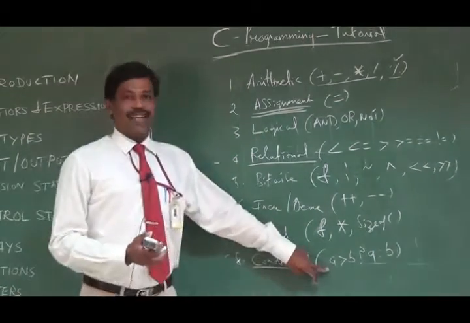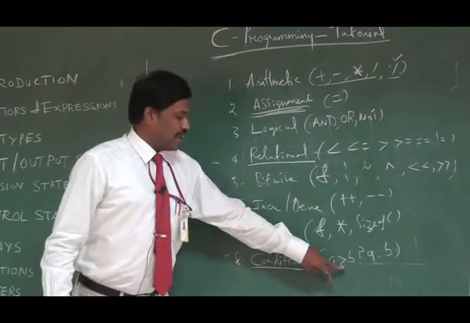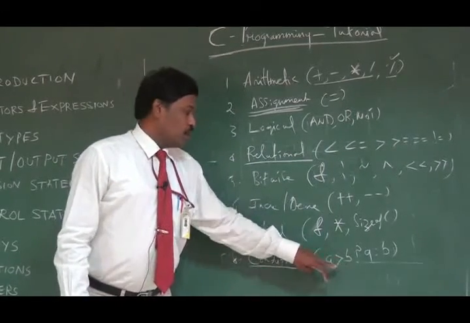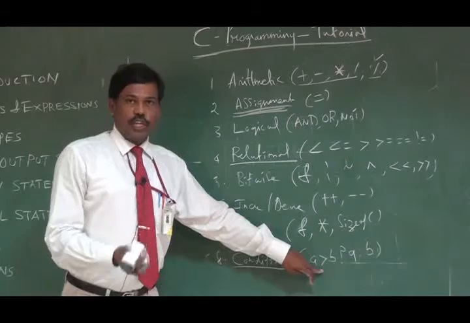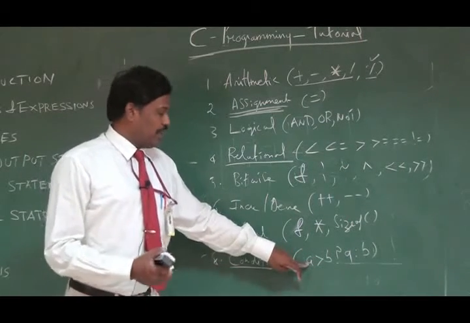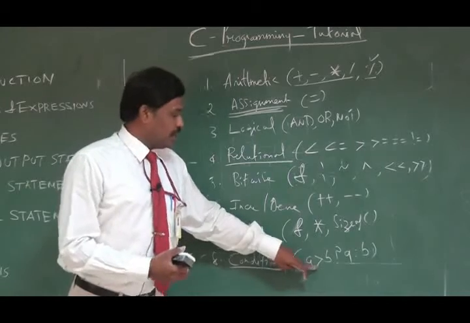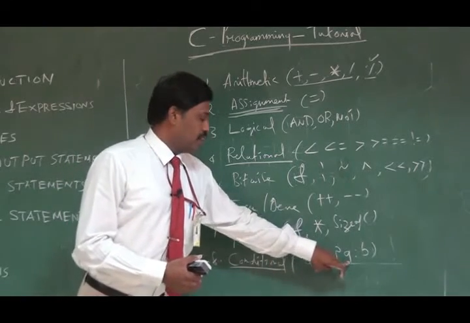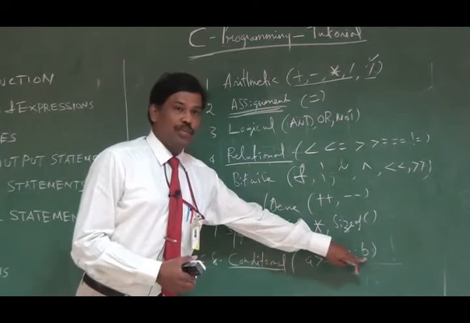Here I have given an example: there is an expression a greater than b. It will return two values. If it is true, that means a is bigger, then the value a will be returned. If it is false, then the value b will be returned.